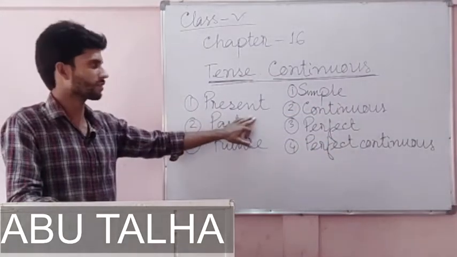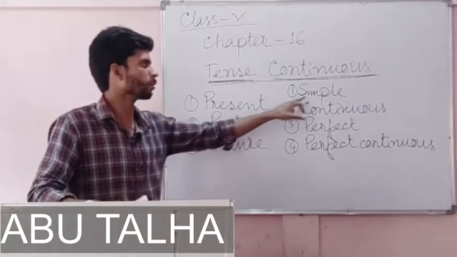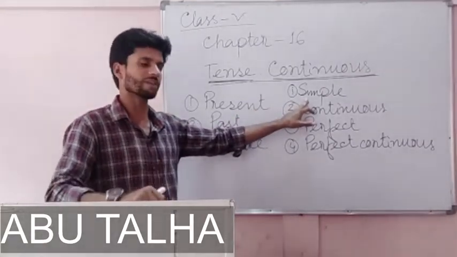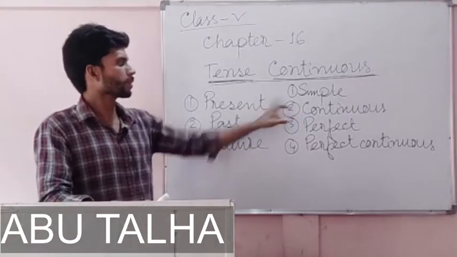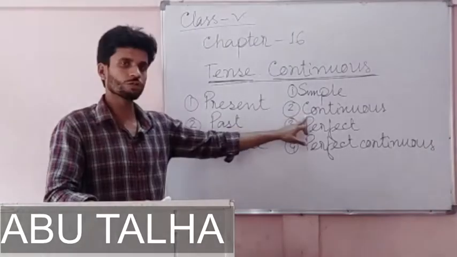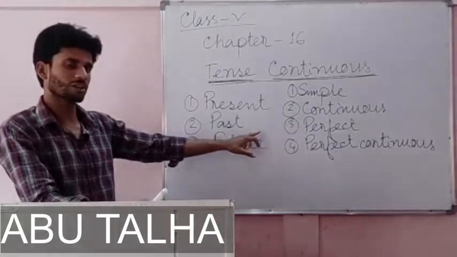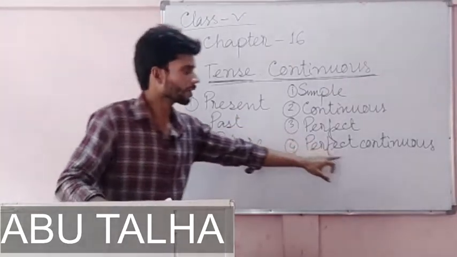In present tense, we have the first one, simple present or present indefinite. The simple one is also referred to as indefinite. The second is present continuous, the third is present perfect, and the fourth and last is present perfect continuous.